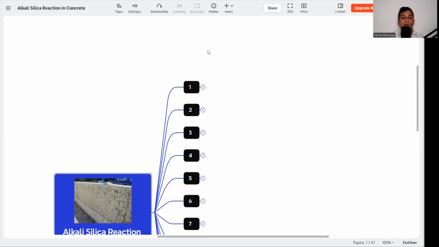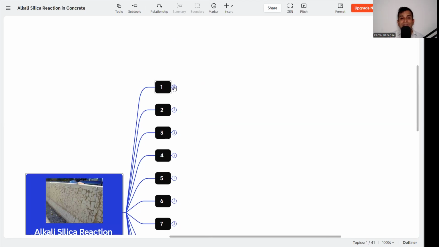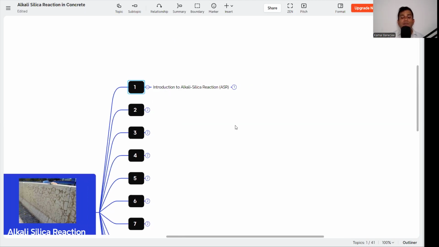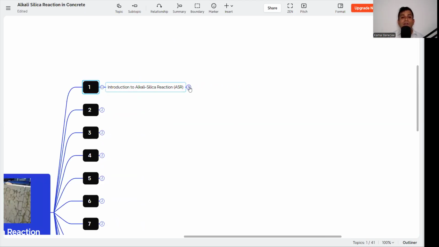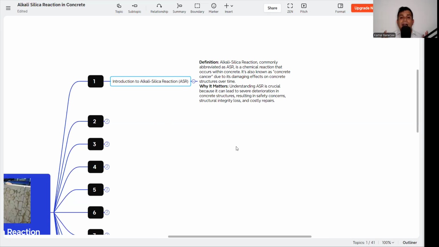First, what we need to know about alkali-silica reaction is the introduction, that is, what is the alkali-silica reaction. It is a chemical reaction that occurs within concrete. It's also known as concrete cancer due to its damaging effects on concrete structures over time. It is the alkali-silica reaction, commonly known as ASR.